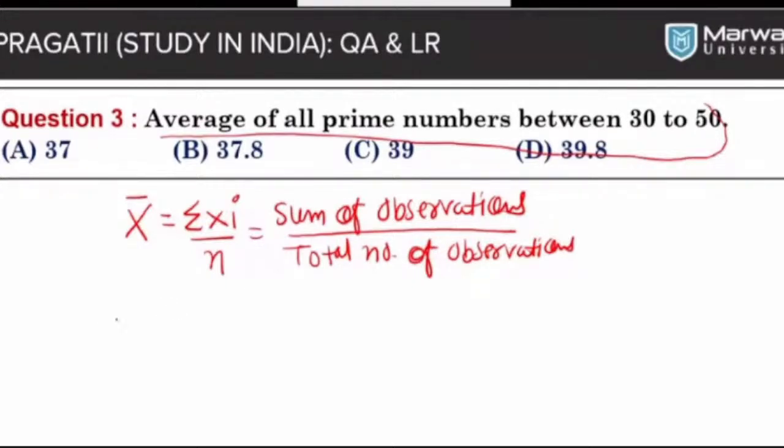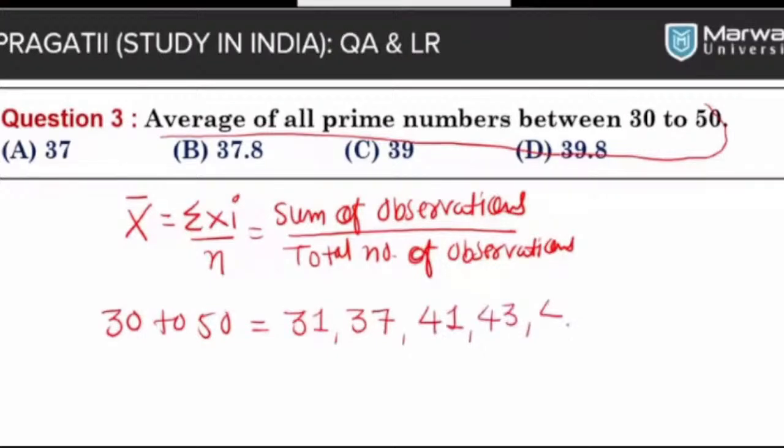So between 30 to 50, which prime numbers will I mention here? Which exactly have two factors. So we can say 31, one number, then 37, then 41, 43 and 47. These are the 5 prime numbers between 30 and 50. And now we want to find the average of these prime numbers.